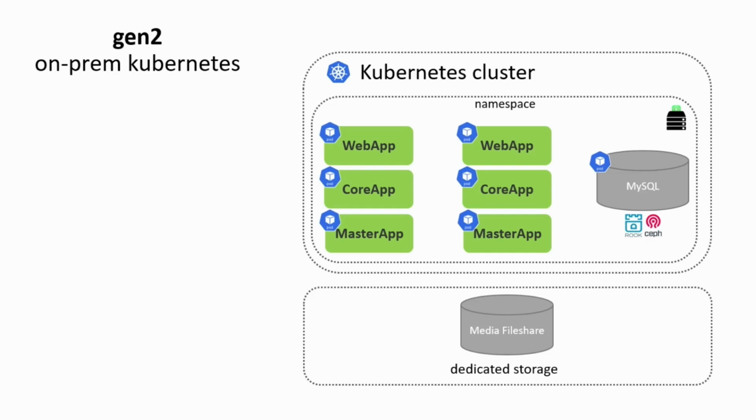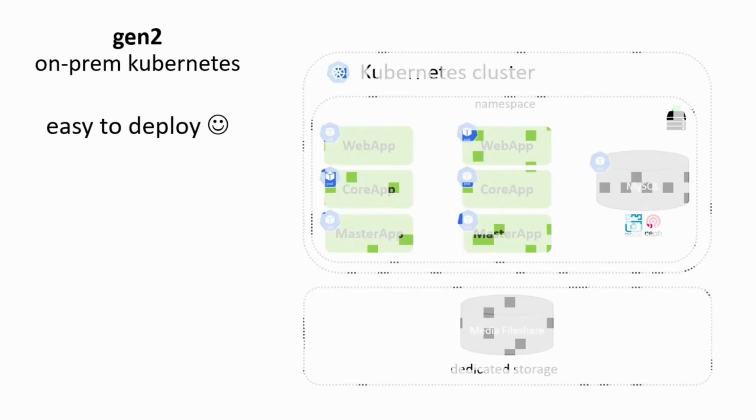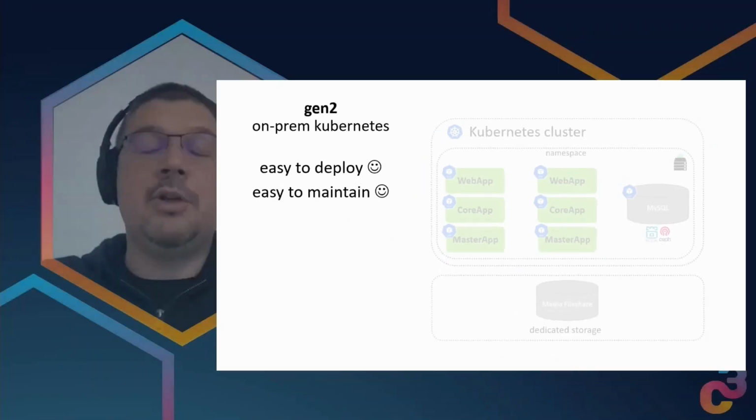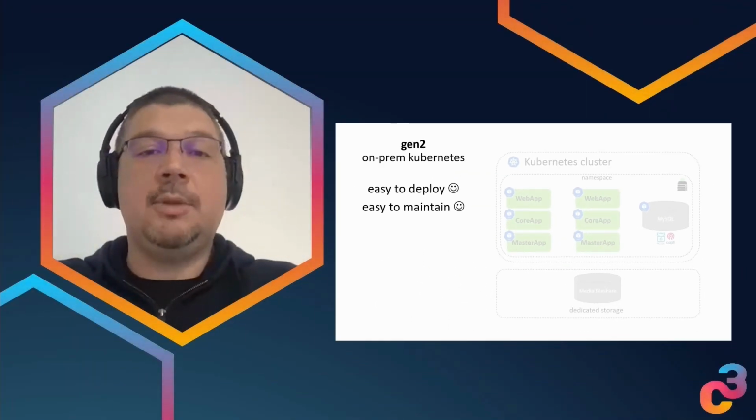It's basically a Windows machine providing a file share for these media files. So when we did this switch to Kubernetes, it immediately became easy to operate and deploy these appliances at scale. It was also easier to maintain, because now all the maintenance was done through a single Kubernetes API. We don't need to go to virtual machines to change or tweak something. We just use the Kubernetes API.